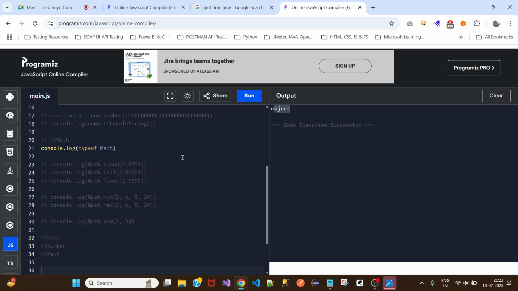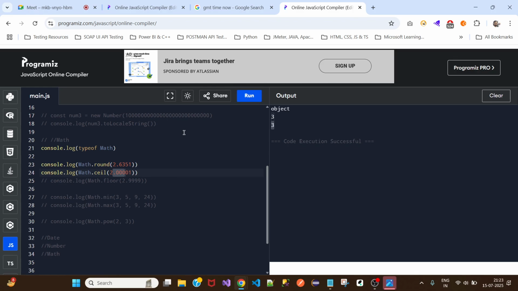Like if I want to round off 2.8351, when I run this, see, it rounded off. Why? Because after the point we have 8 here. Now if I say 2 here, then it will not give 3, it will round off to 2. But when I give 0.5 or 0.6, then it will round off to 3. Same, we have ceiling. If I say ceil, then it will take the next number. When we say the dot ceil method, it will print the next number.